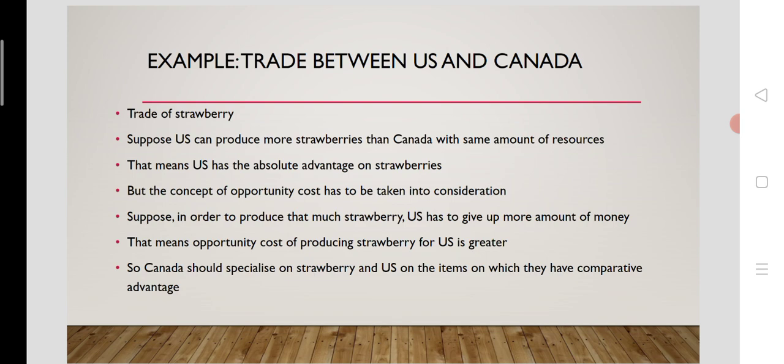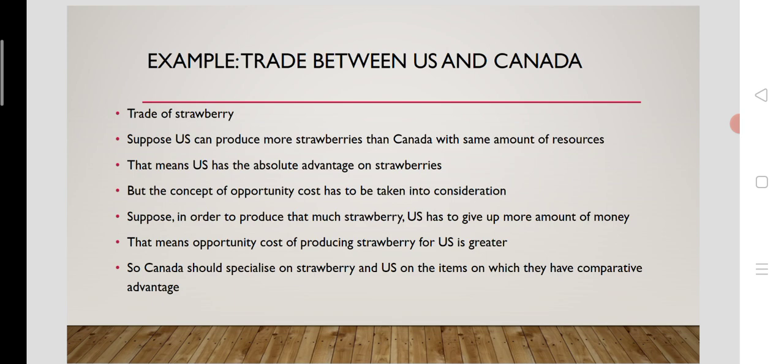That means the United States has the absolute advantage in the production of strawberries, as it needs lower cost to produce the same amount of strawberry. So the US has the absolute advantage, and Canada doesn't.